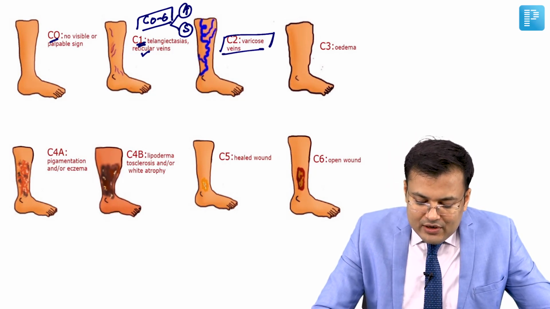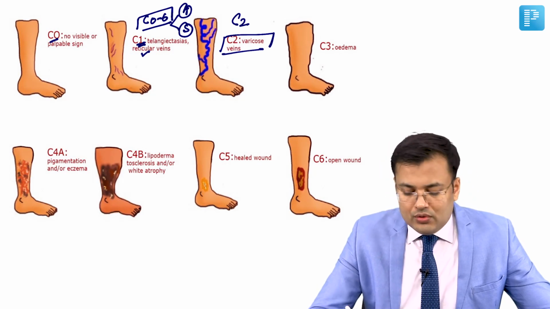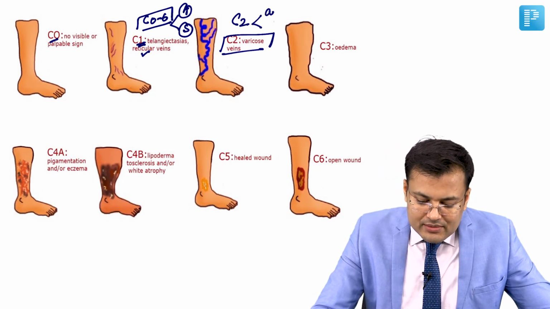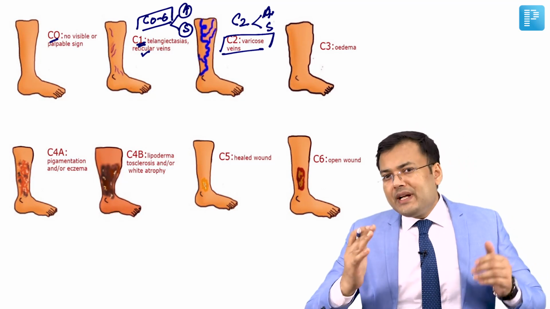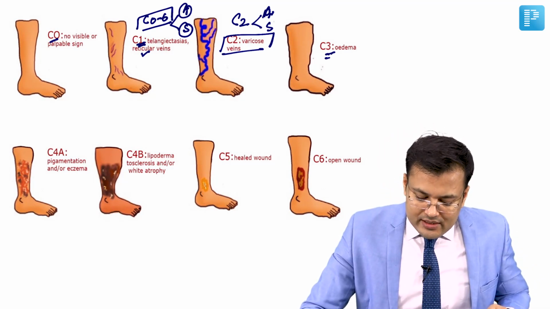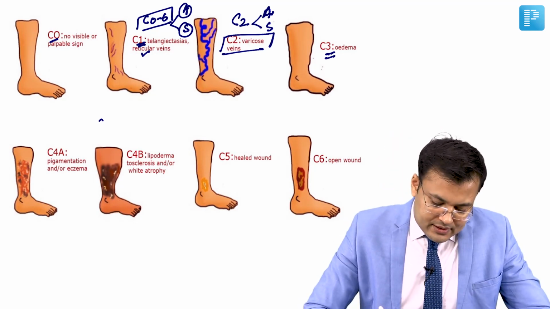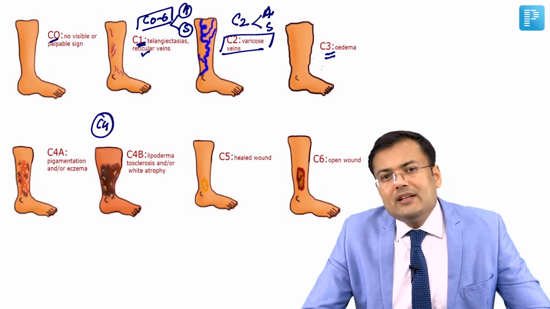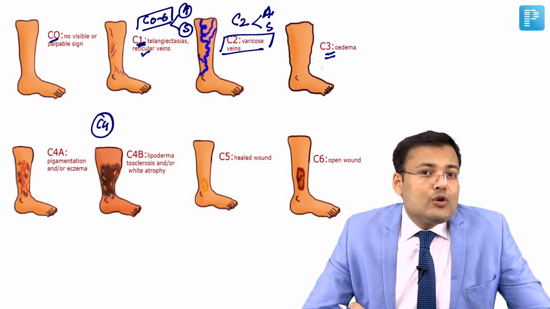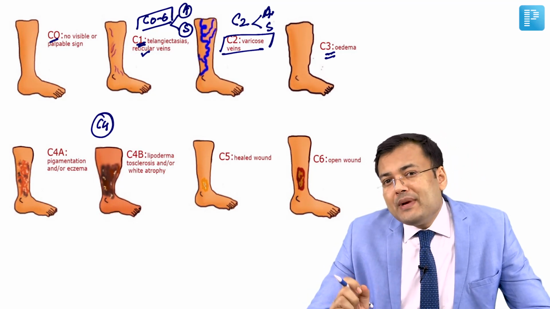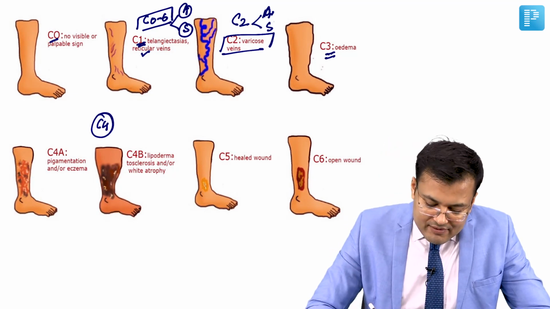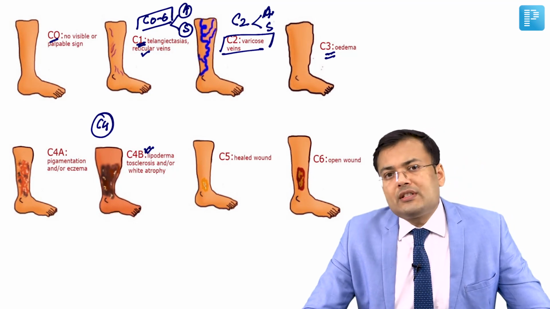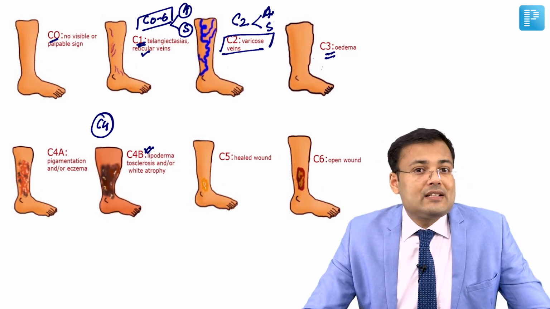If patient is having varicose vein, we are using C2. Patient is asymptomatic, it becomes C2A. And if patient is symptomatic, it becomes C2S. Whenever patients are going to develop edema also, then it is C3. C4 is further divided into C4A and C4B. So what is included in C4A? Whenever there is pigmentation or there is eczema. And if the patient is having lipodermatosclerosis with or without atrophy, that's C4B.